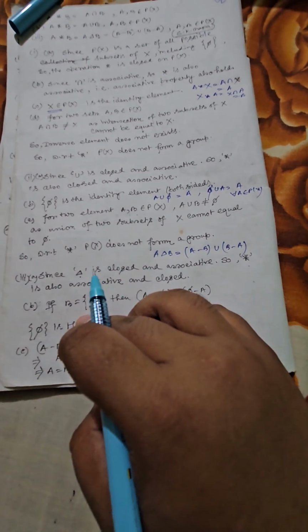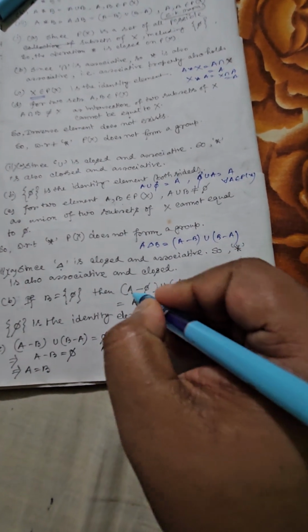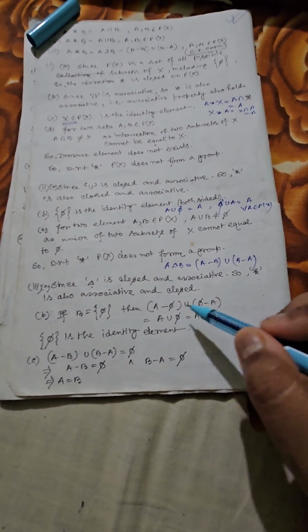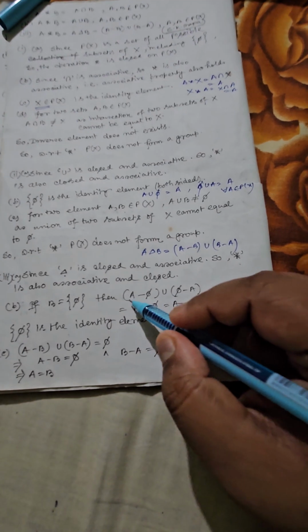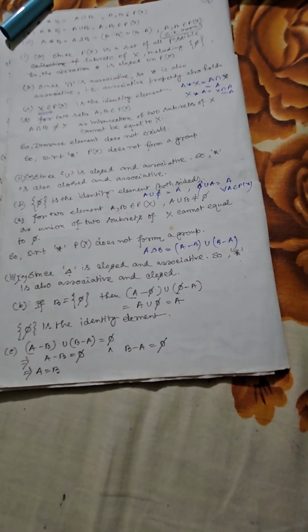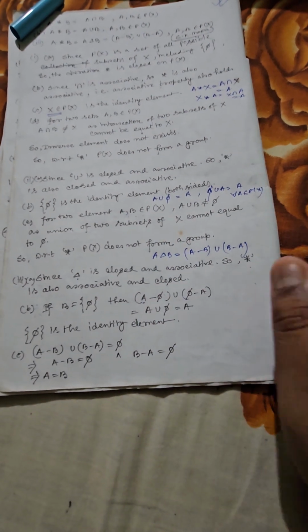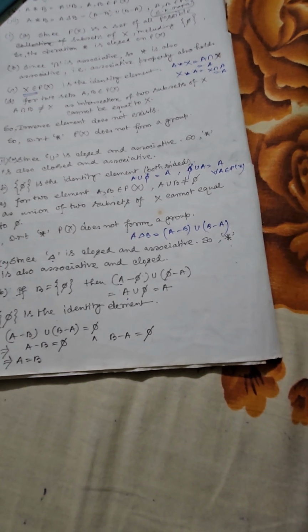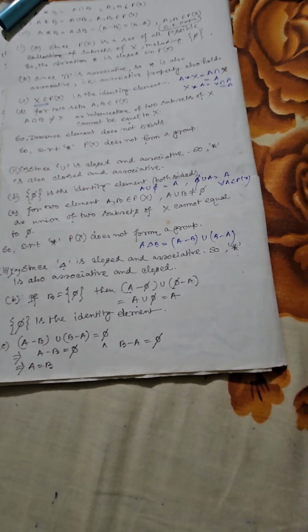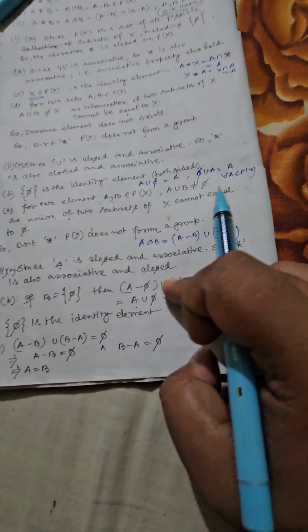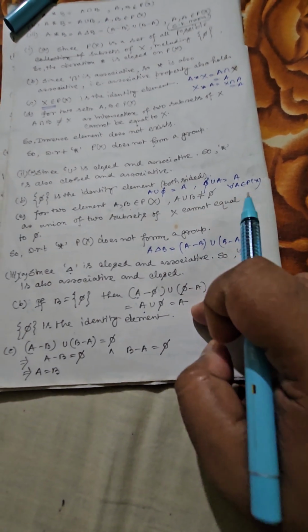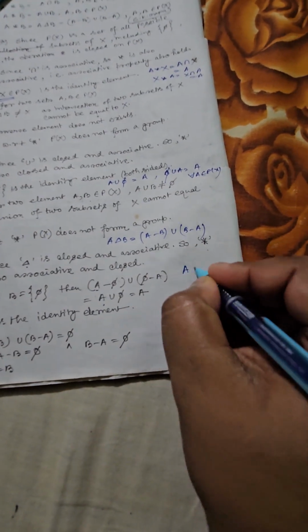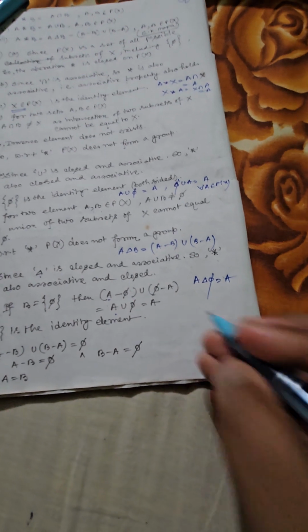And if we choose B equal to the null set, then to calculate A del phi, that will be A minus phi union phi minus A. Now A minus phi means any element that is a part of A but not a part of phi, so the result is A. But phi minus A, anything which is a part of phi is not a part of A. This is absurd, so the result will be phi. So you can see the final result is A. Whenever you are operating with phi, you will get A. So A del phi ultimately gives you A.